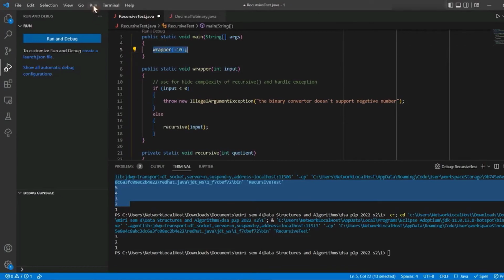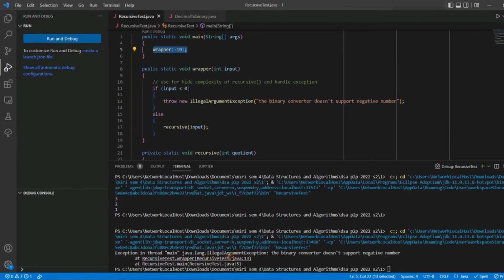So the people who want to use this code will know that they need to use a try catch. I run this for you, and you can see you will get an illegal argument exception with this message.